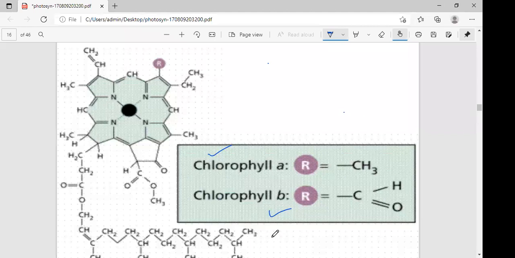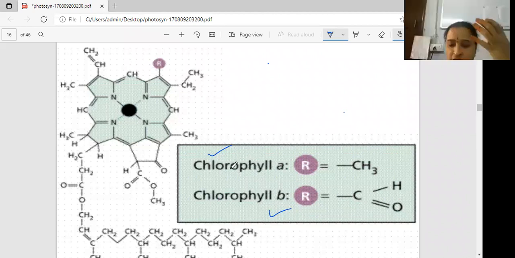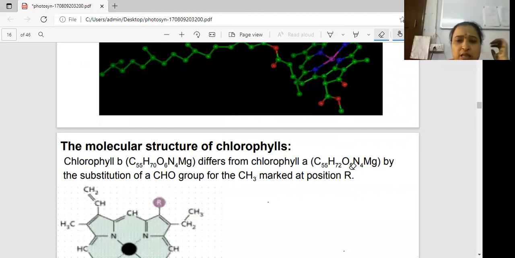Next thing here, the second, and here A is A, where you can identify the A and where you can identify B. Both can be understood, I think. What is the difference in chemical structure? You can be asked this question in the examination. Chemical structure is also most important. What is the chemical structure? You can observe here.